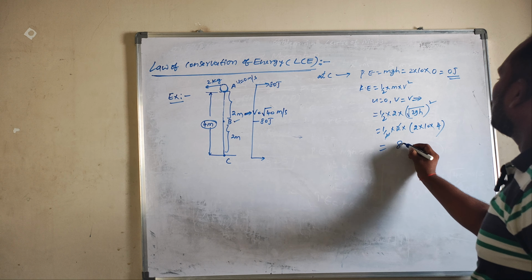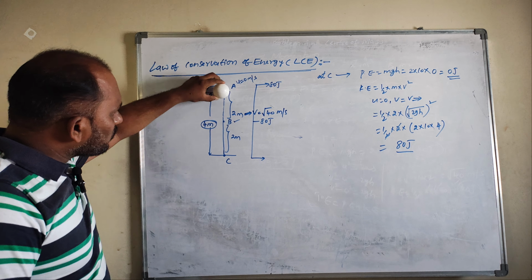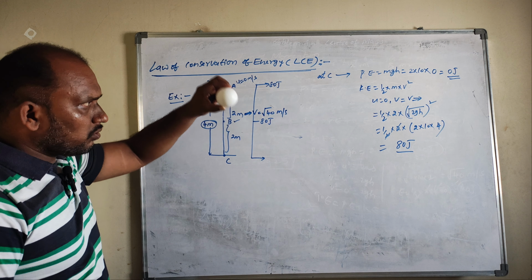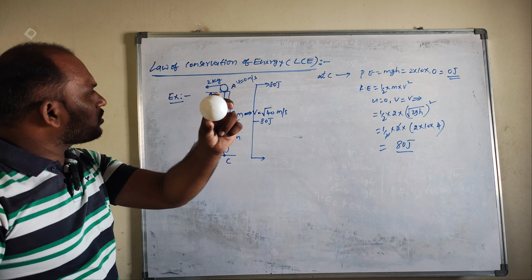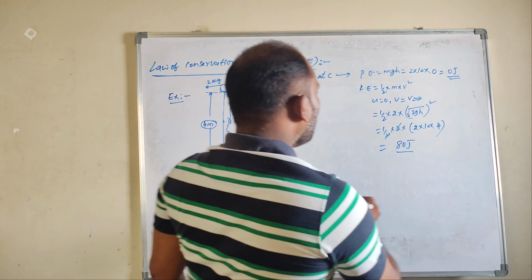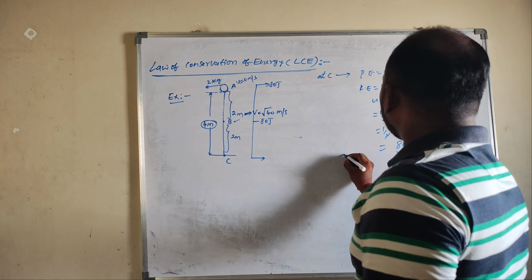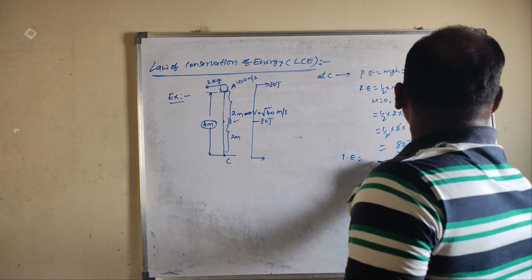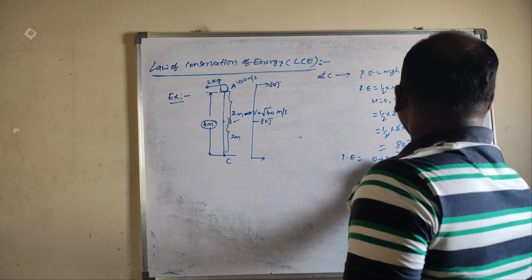So what is the meaning of it? The ball has now fallen from A to B, and finally reached C. So the ball fell from A to B and B to C. Finally, what is the total energy T? It is 0 plus 80 joules. So I get 80 joules. That means 80 joules of energy.